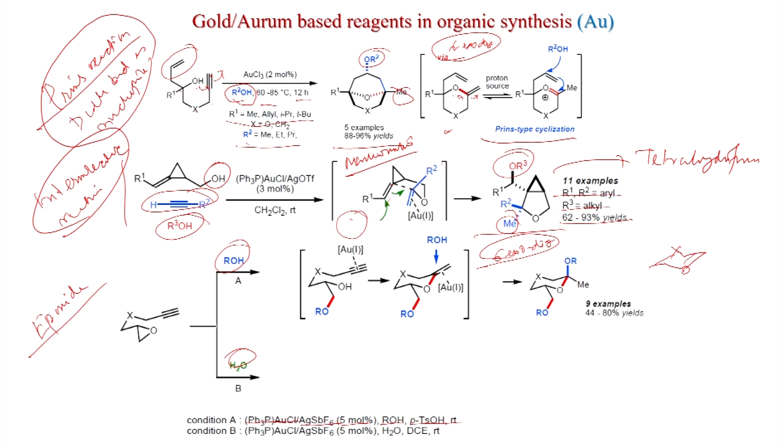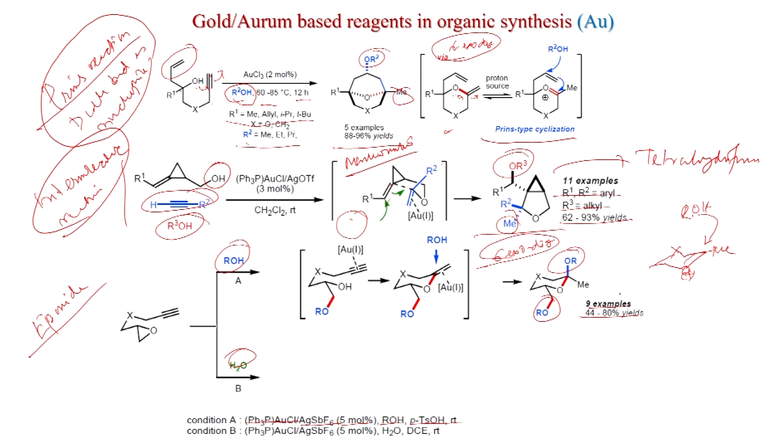So, this oxonium ion will generate. Now, the OR will attack. So, alcohol will attack, so that you can get this kind of stereochemistry. It is from the top phase and this is down phase, and this product is obtained in 44 to 80% yields